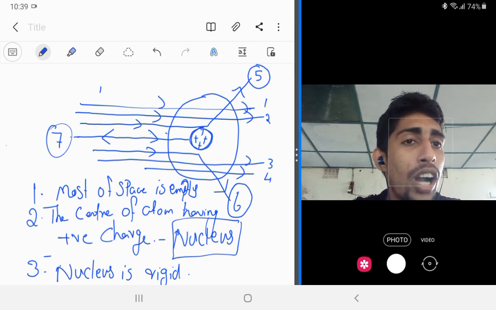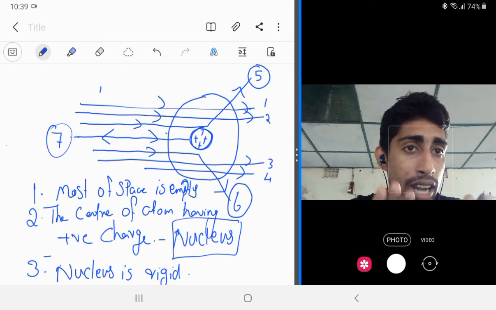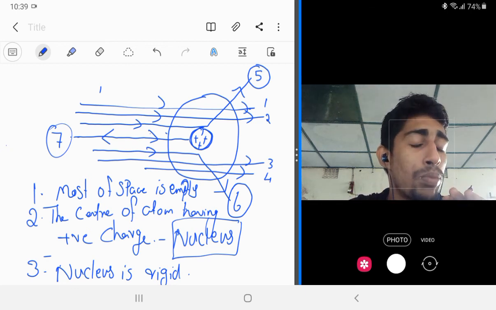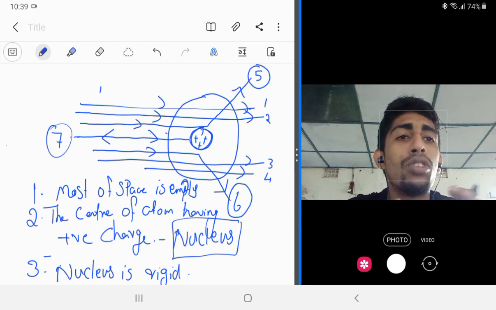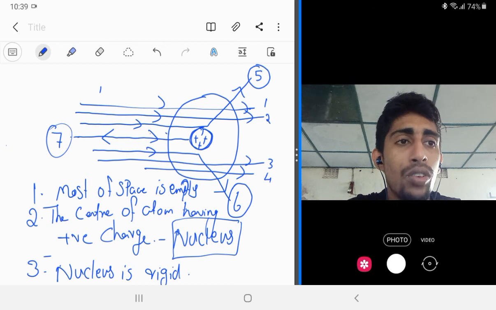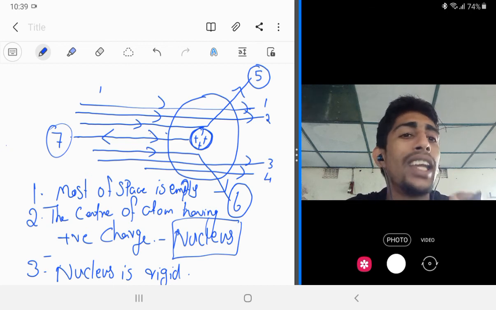One more thing I am adding: don't think that inside an atom there are only positively charged protons and negatively charged electrons. There is one more particle. About that particle we will study, or we will discuss, in the next class.